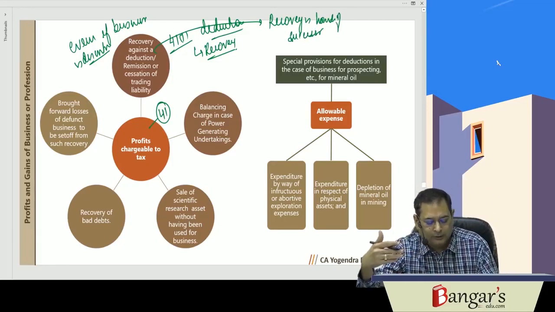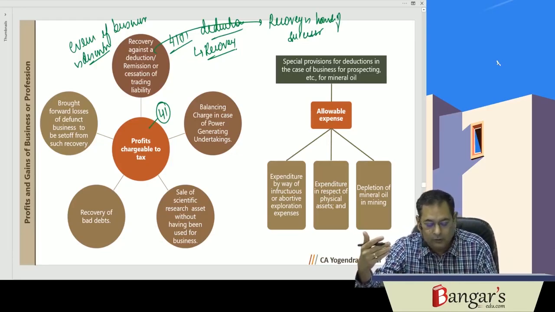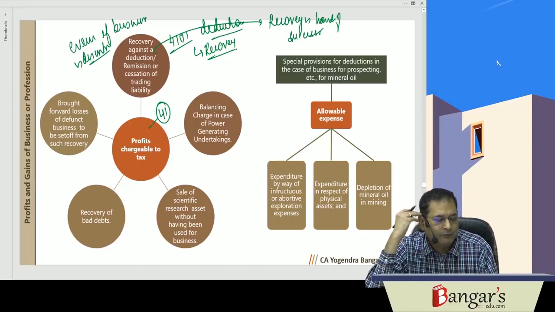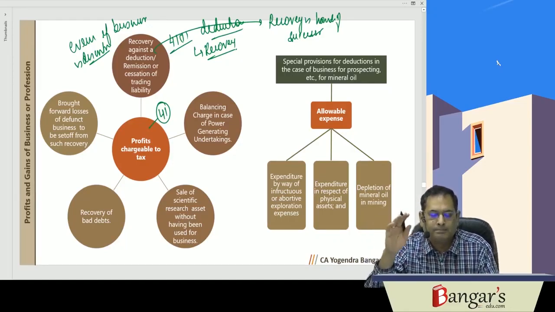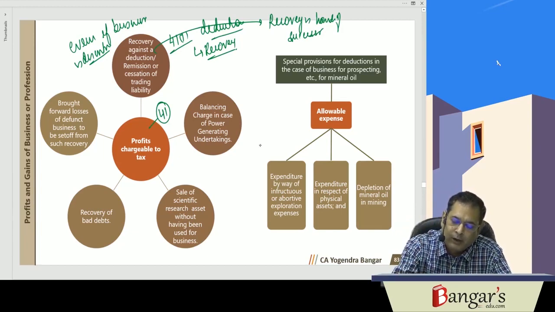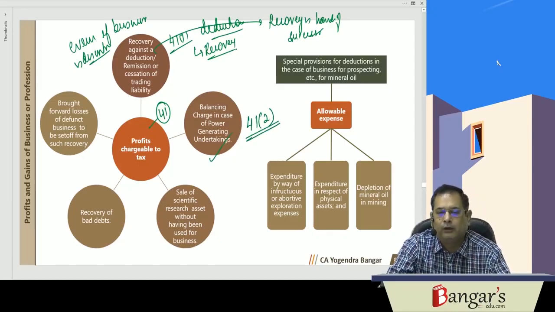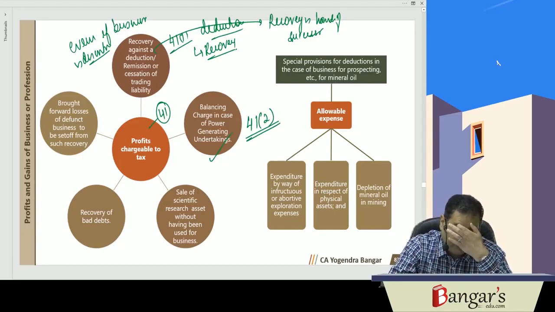In case of amalgamation, who is a successor? The amalgamated company is the successor. In case a firm carrying on business or profession is succeeded by another firm, the other firm will be the successor. In demerger, the resulting company will be the successor. And on unilateral act of writing back the trading liability, the same taxability will arise. Then in case of power generating undertakings, balancing charge, we have already discussed under section 41(2). Earlier we have discussed the same. It will be taxable as profits chargeable to tax.